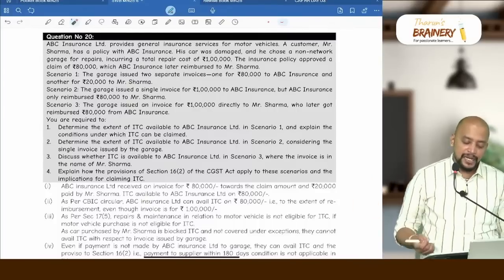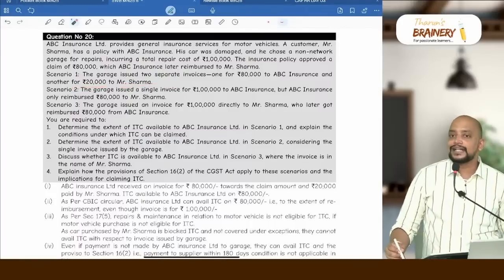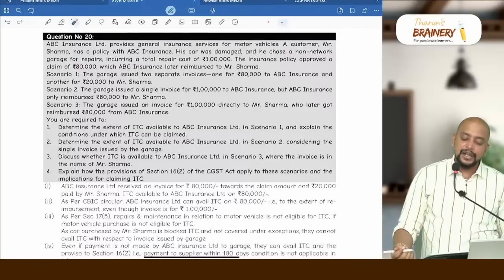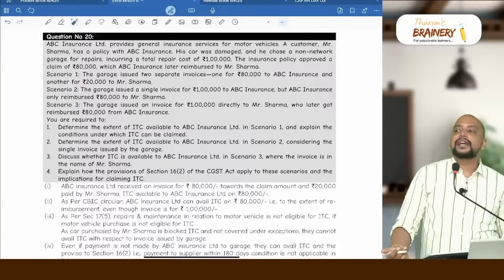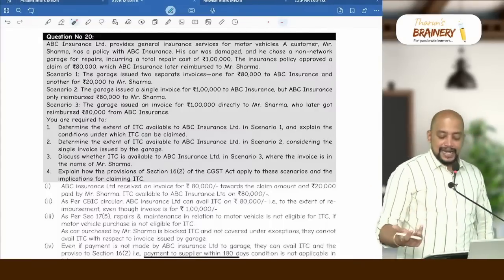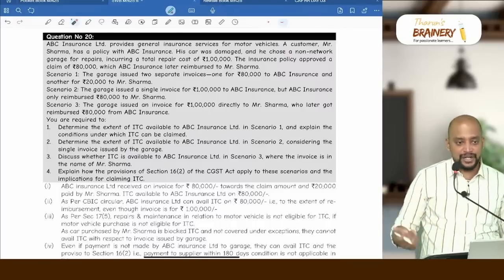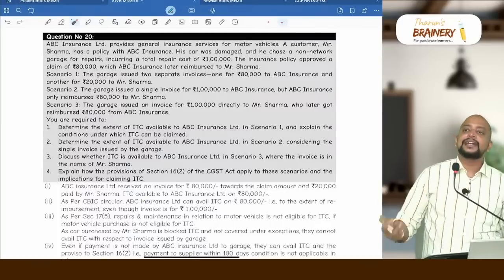Now again from the beginning, so first case, Sharma has 20,000 invoice. Can he take ITC? No, depends. He is an individual, basically he is an individual. So when he buys a motor vehicle, he cannot take ITC. As he cannot take ITC on motor vehicle purchase, so he cannot take ITC on the 20,000. Second case, the question will not arise because the invoice is not in the name of Mr. Sharma. But third case, entire 1 lakh invoice in the name of Mr. Sharma, can he take ITC?